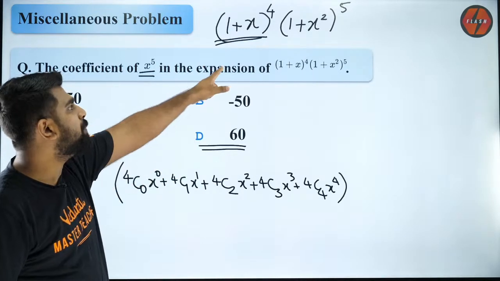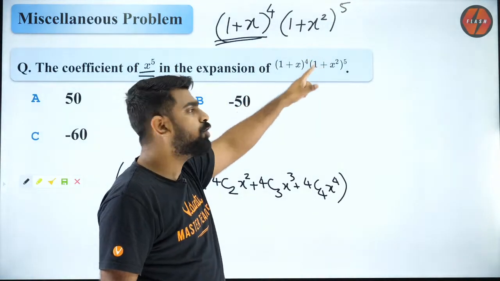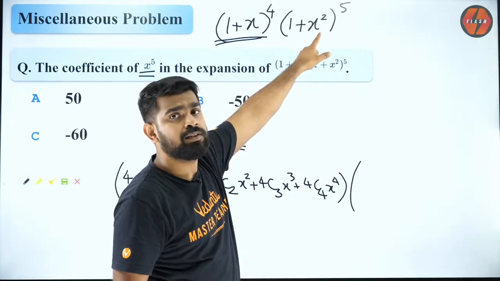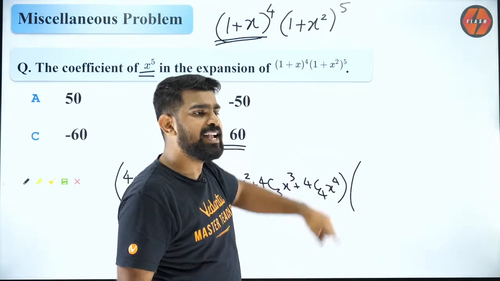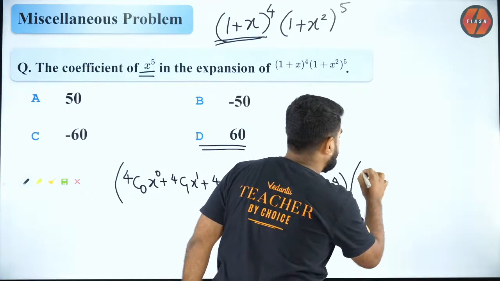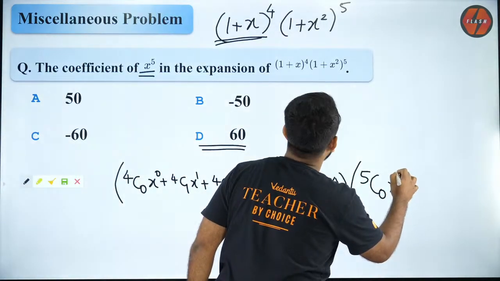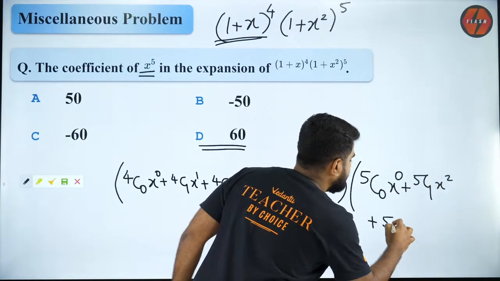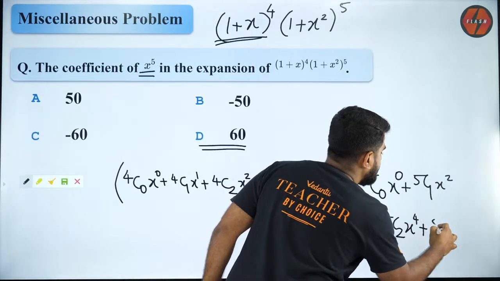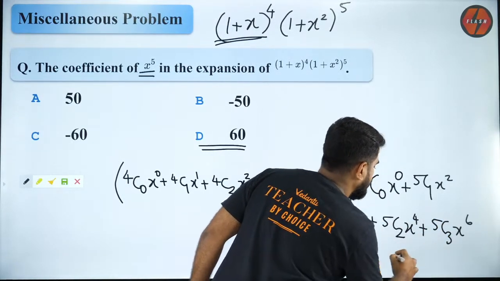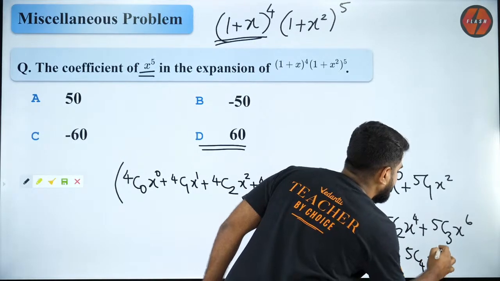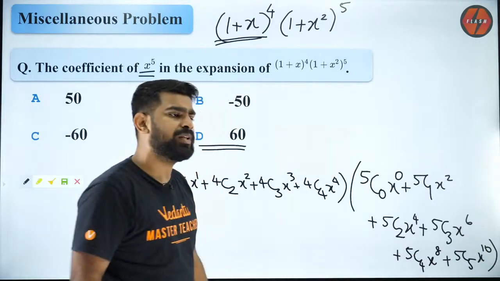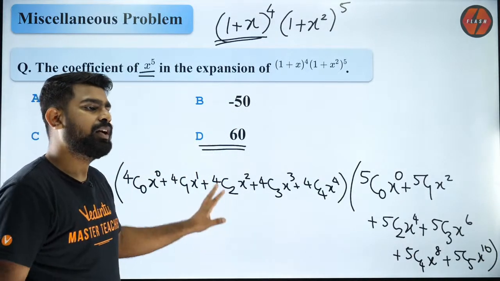So now (1 plus x square) whole power 5. How do we do that? Can I say (1 plus x power 2) whole power 5? I can write that as 5c0 x power 0 plus 5c1 x square plus 5c2 x power 4 plus 5c3 x power 6 plus 5c4 x power 8 plus 5c5 x power 10. Are you guys clear with that?